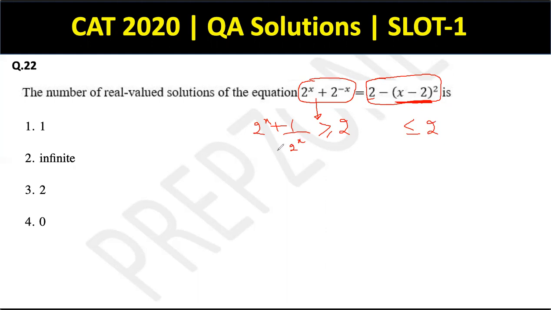तो ये आपका 2 से बड़ा होगा, ये 2 से छोटा होगा. So the only place where both of these quantities, that is the LHS and the RHS, will be equal is only when both of them are equal to 2, right? That is the only critical value. And when is the LHS equal to 2? Only when x equal to 0. Only then will it become 1 plus 1.